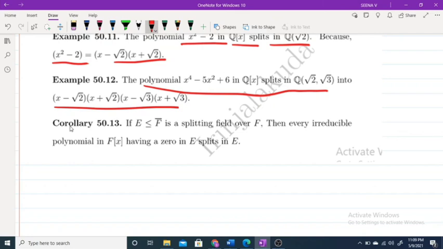Okay, that's all for today's class. In the next class, we will discuss one corollary, and also one theorem.